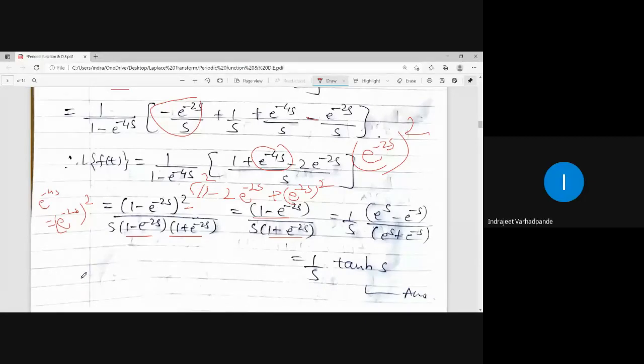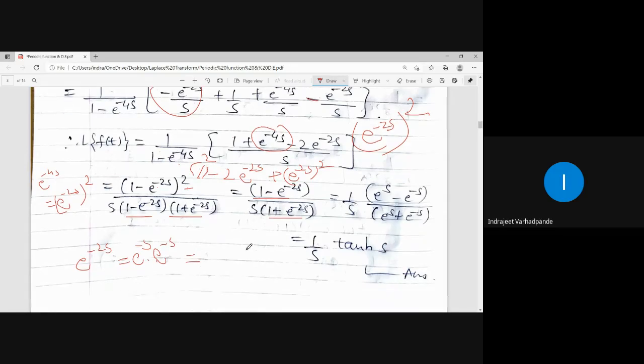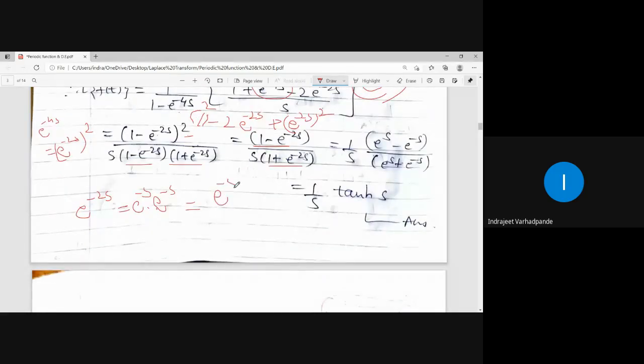अभी e to the power minus 2s को कैसे split करेंगे? E to the power minus s into e to the power minus s. Right? Because that is e to the power minus 2s. One of the e to the power minus s को नीचे लेके आओ, तो क्या बनेगा? E to the power s. So 1 minus e to the power minus s upon e to the power s is e to the power s minus e to the power minus s upon e to the power s.